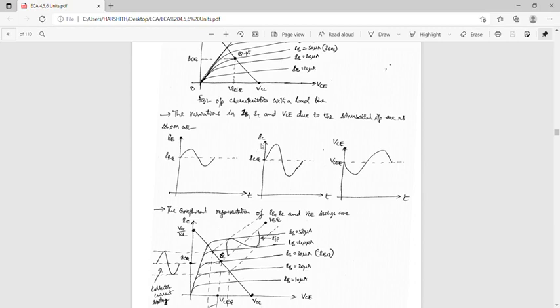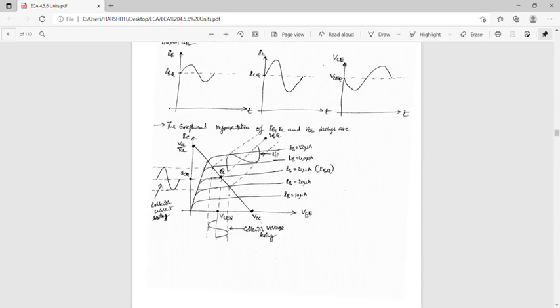This is the IC and this is the VCE. This is the VCEQ, this is the ICQ and this is the IBQ. So this is the graphical representation of the IB, IC and VCE swings.